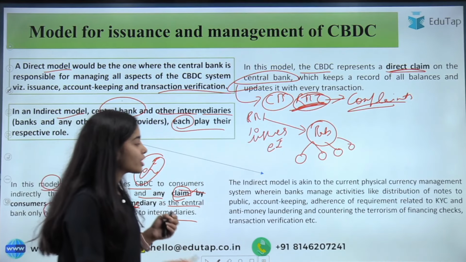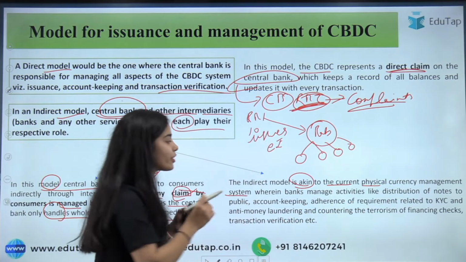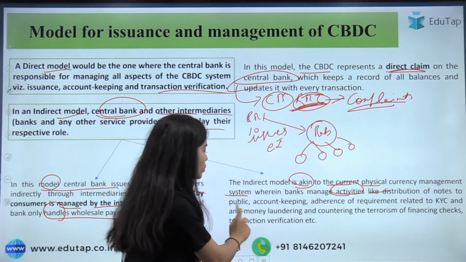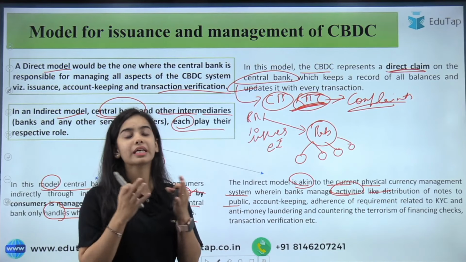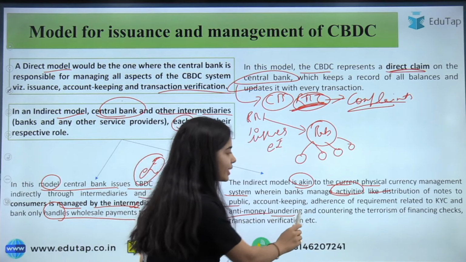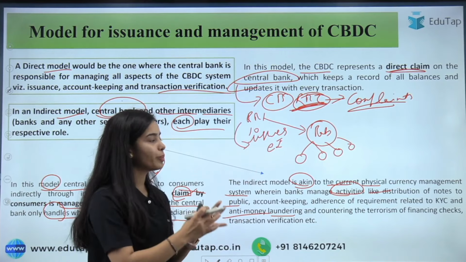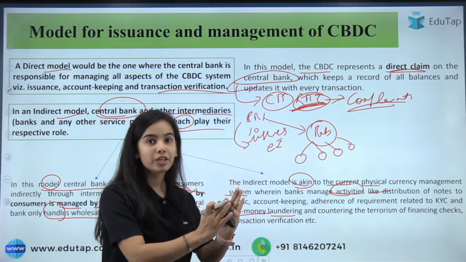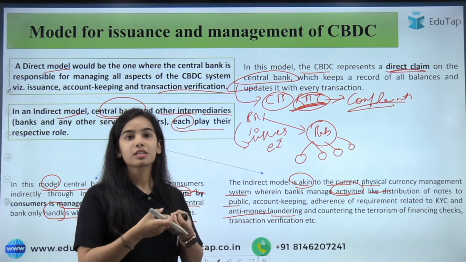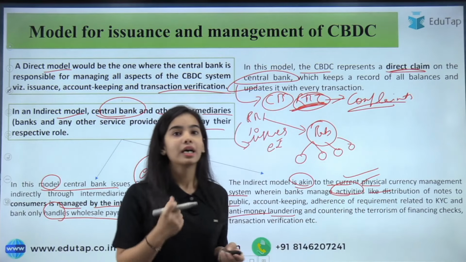Now the indirect model is similar to the current physical currency management system, wherein the banks have to manage activities like the distribution of notes to the public, the account keeping, and the KYC to see that anti-money laundering and everything is followed. So the RBI issues the e-rupee to the banks or the other intermediaries, and the banks spread it to the consumers, to the public, similar to the physical currency management that is happening currently.